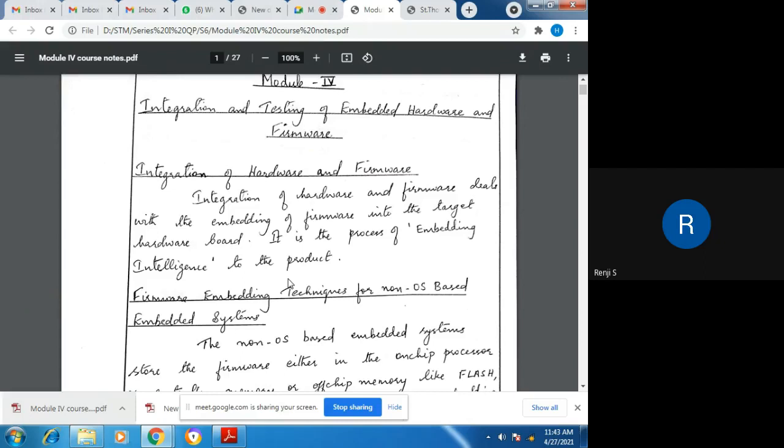And this process of embedding is just a process of embedding intelligence to the product, because only if there is firmware embedded into the system will the product perform its desired functionalities. So this embedding process, and how we can embed firmware into a target processor board, is the main section that we are going to deal with in this module.